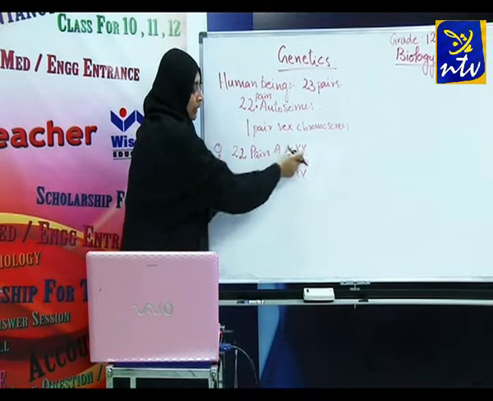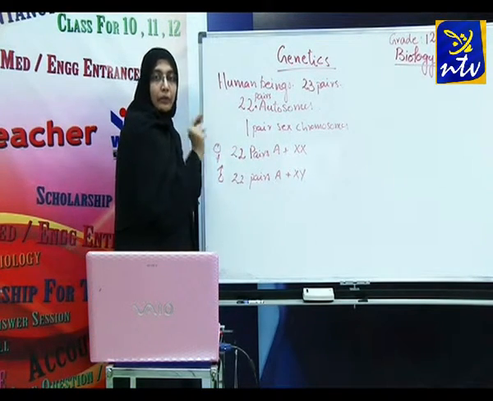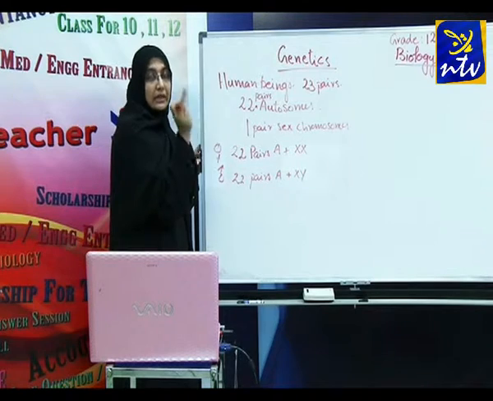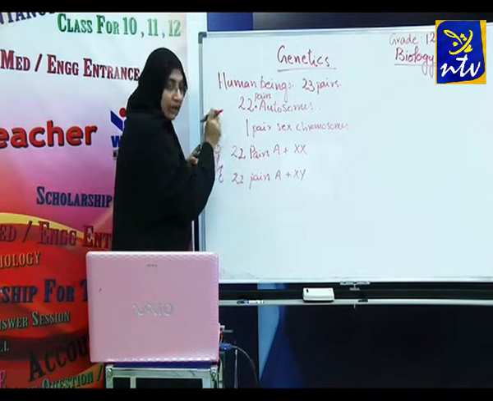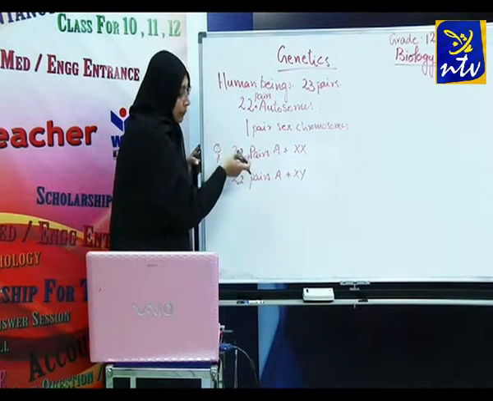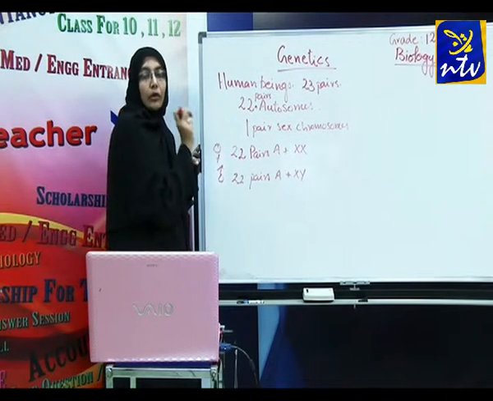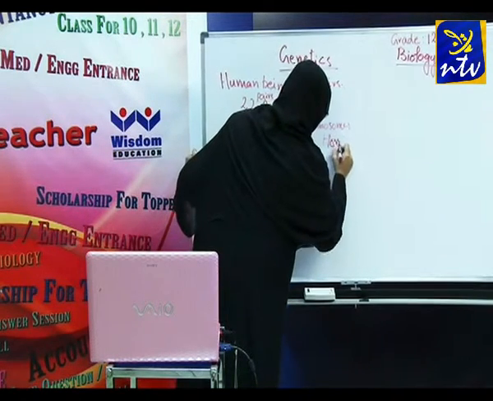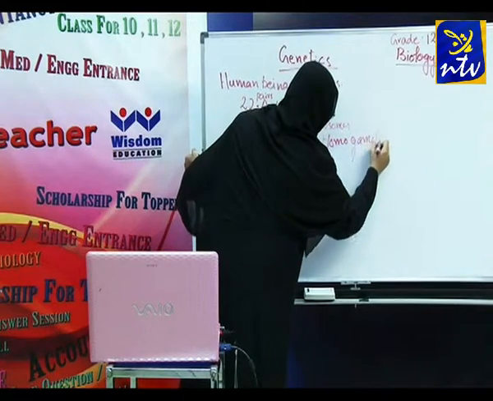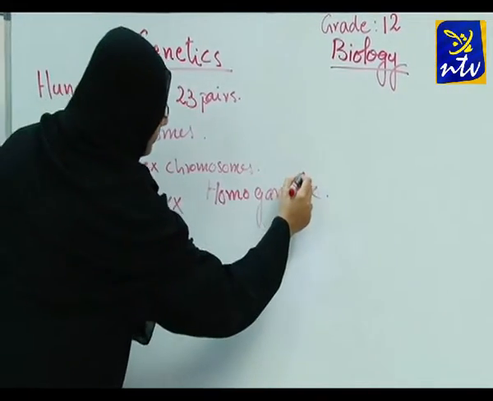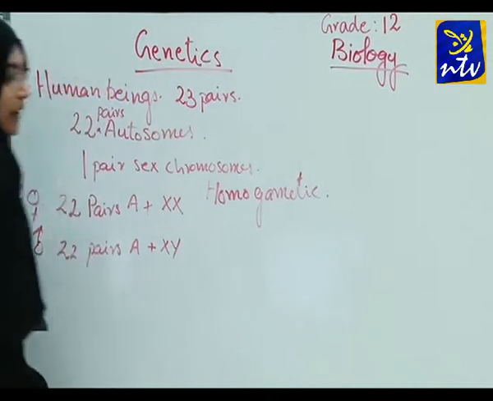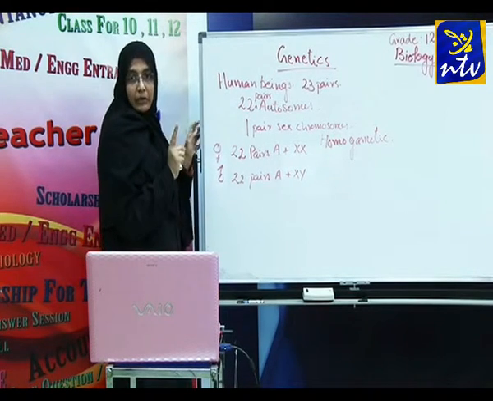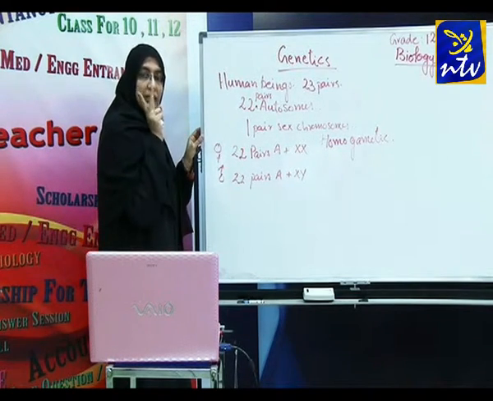So what gametes can a female produce? I am talking only about human beings; this is different in birds as well as insects, so do not get confused. In human beings, the females are homogametic. What do we mean by homogametic? When we say females are homogametic, it means a female can produce only a single type of gamete.